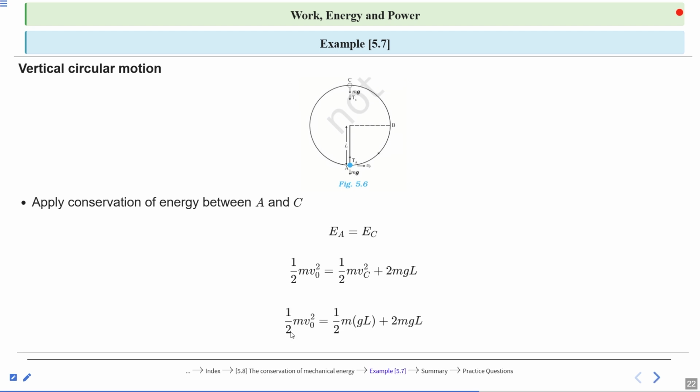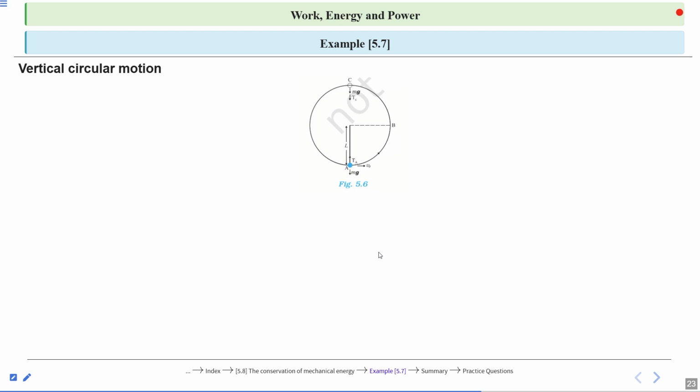Now solving it, half m v naught square is equal to half m, and the velocity at point C squared is gL. So just put it here, and it will be plus 2mgL. Solving for v naught, half m v naught square is equal to 5 by 2 mgL. This is just simple mathematics.